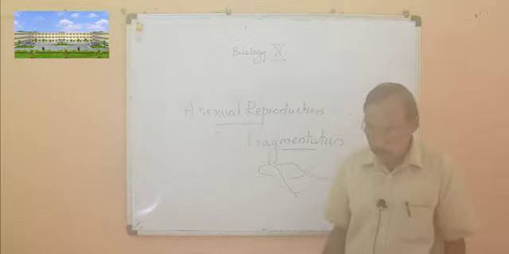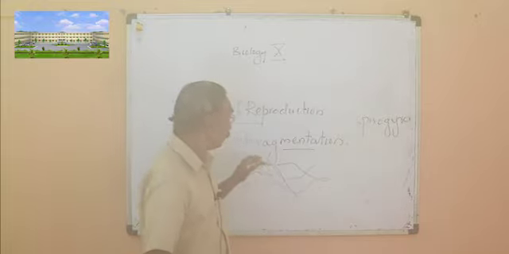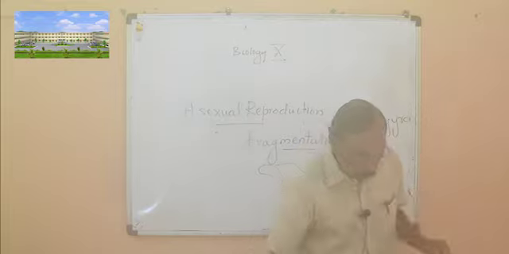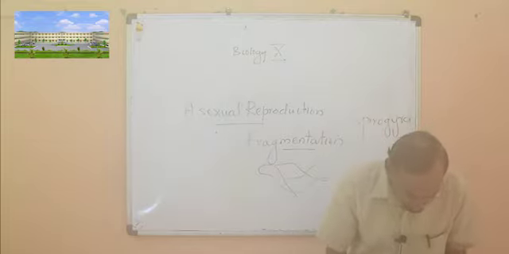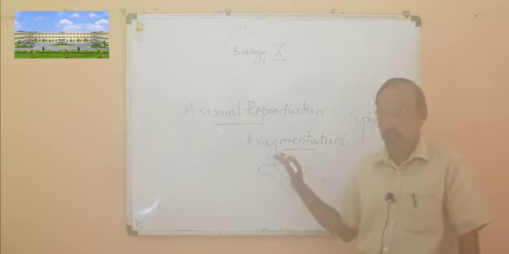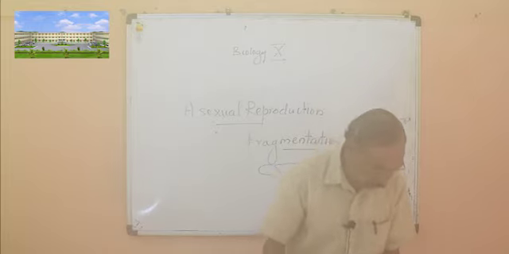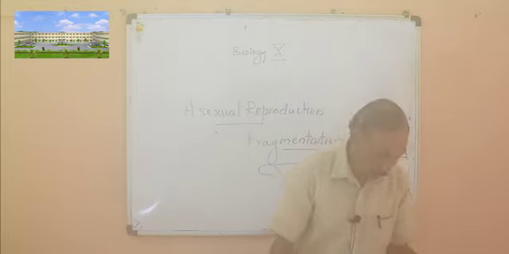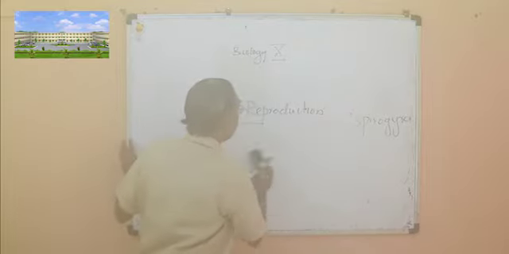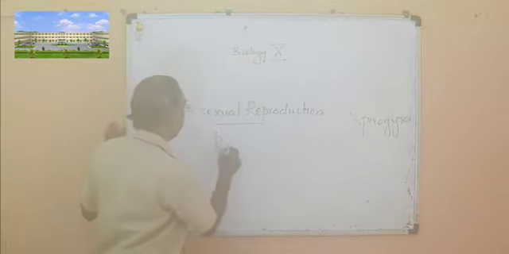But in multicellular organisms, this kind of fragmentation, just breaking into pieces, is not possible in a very highly complicated organism. Because so many different types of tissues are there, it cannot just be broken down simply. So another type of division that takes place in some other organisms is called regeneration. Actually, regeneration is not a method of reproduction, but it is happening in some organisms.